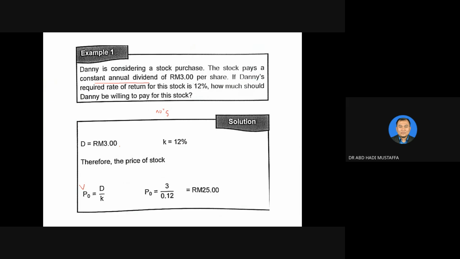So using VS, P0 can also be used. It has the same meaning, equal to D divided by K. You just replace the symbols with the numbers: 3 ringgit divided by 12%. 12 divided by 100 is 0.12. If you press the calculator, 3 divided by 0.12 is 25 ringgit. So that is the first model.